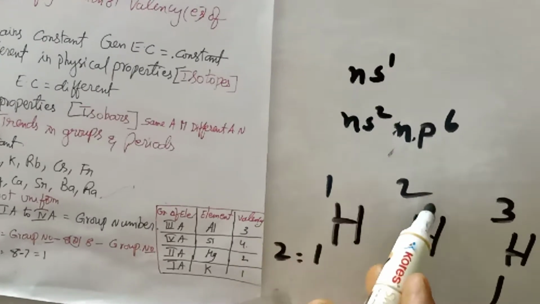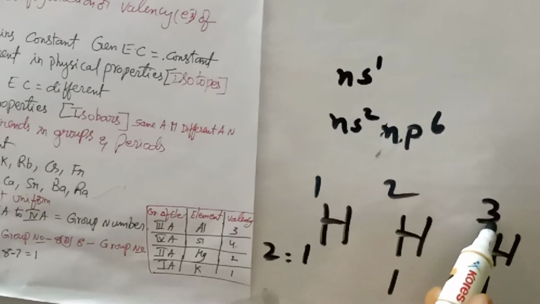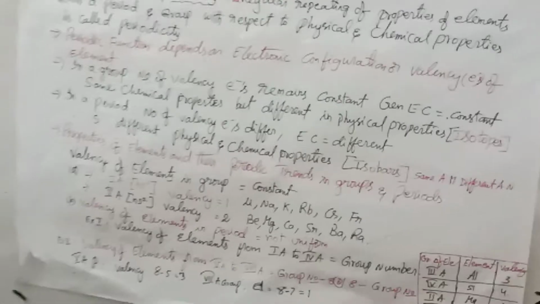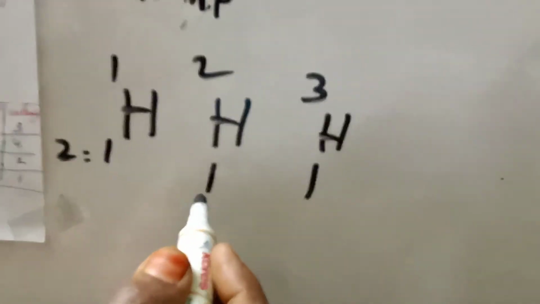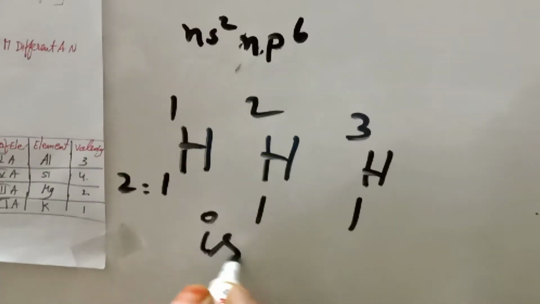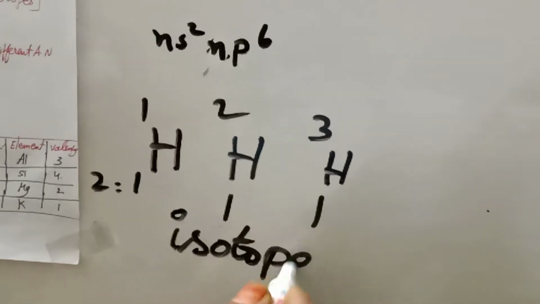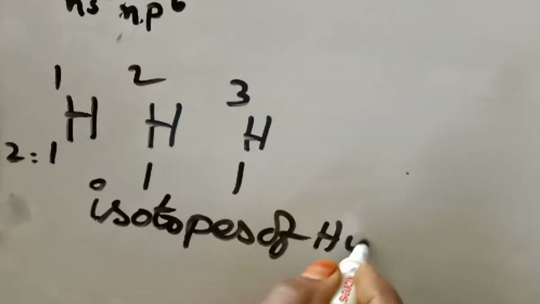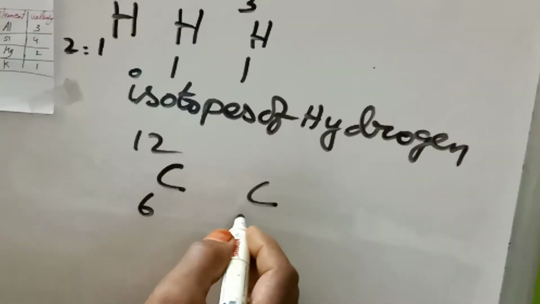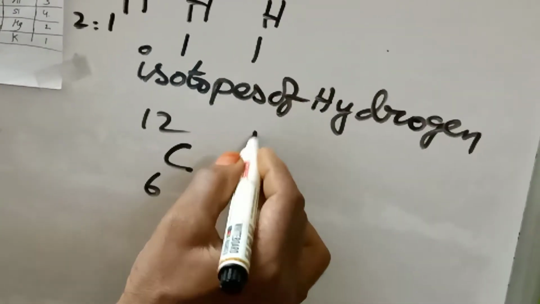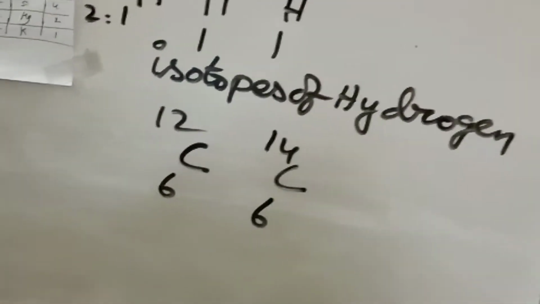Protium has 1, deuterium has 2 and tritium has 3. These are called isotopes of hydrogen. In the same way, let us take carbon 6C12, which is normal carbon. Another isotope also exists, 6C14. These two are also isotopes.